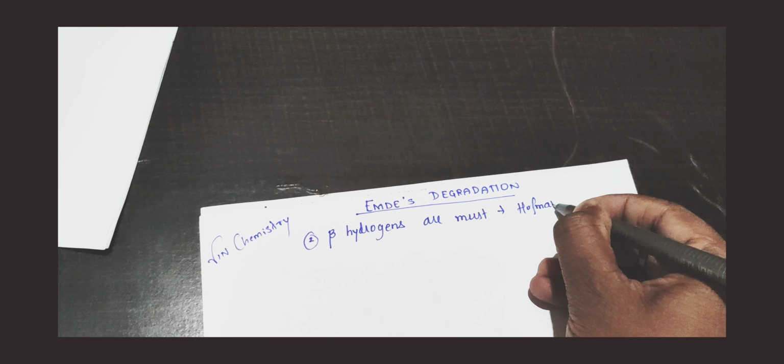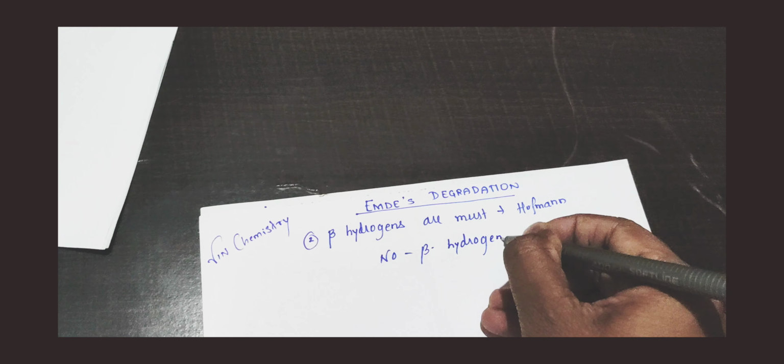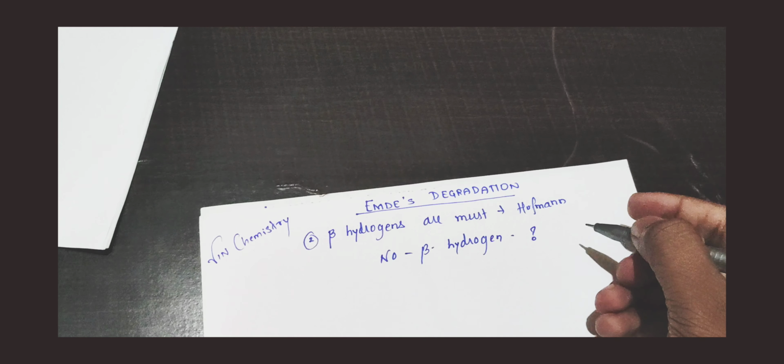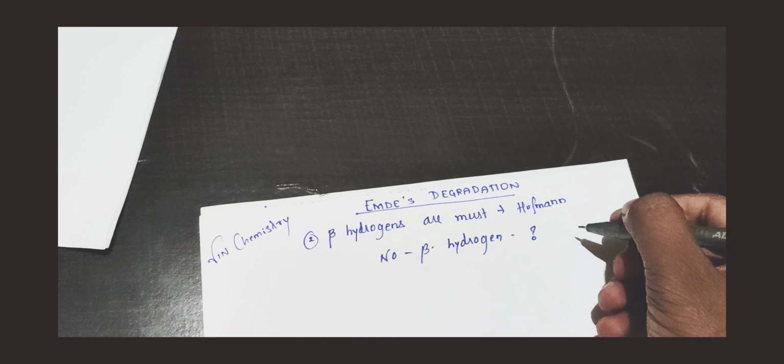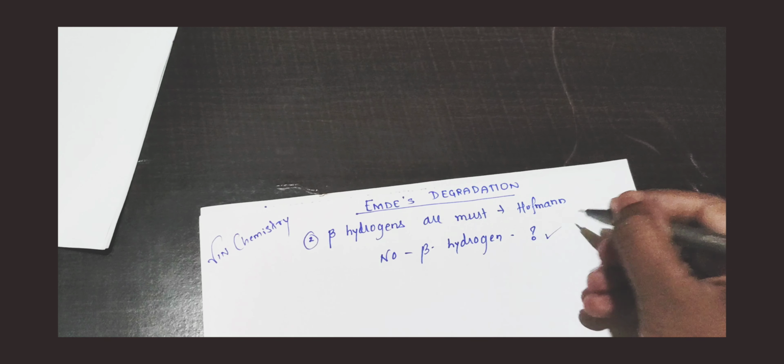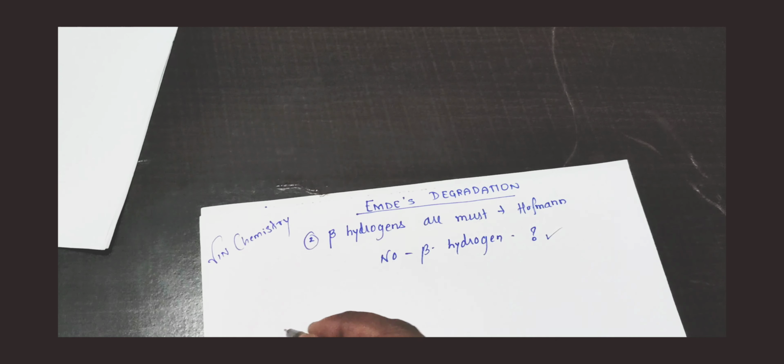Yes or no? If there are no beta hydrogens, then what will you do? This is the biggest problem for us. In that case, we employ the Ames degradation method. In the Ames degradation method, even if you don't have beta hydrogen, we can do the degradation of that alkaloid.